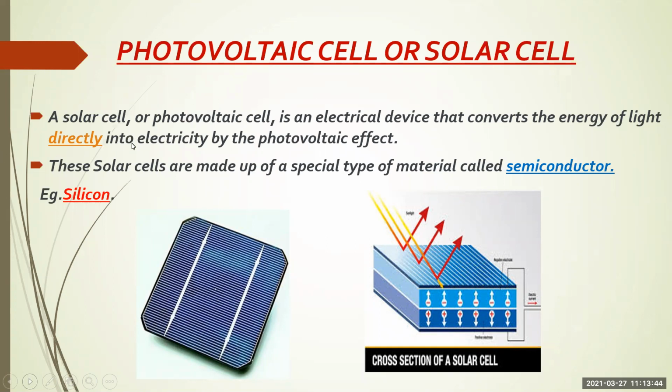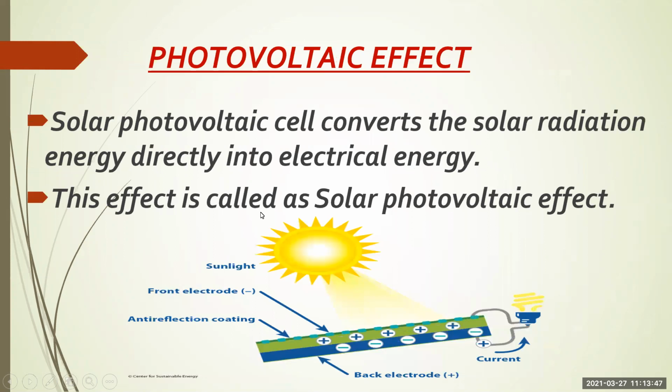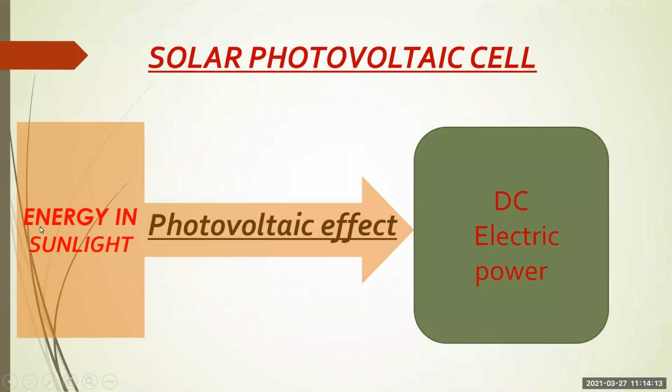Photovoltaic effect: the solar photovoltaic cell converts solar radiation energy directly into electrical energy. Sun rays go onto the solar cell and are converted into electricity. This effect is called the solar photovoltaic effect. This is a flow chart: energy in sunlight, with the help of the photovoltaic effect, is converted into electrical power. It is DC, direct current electrical power.